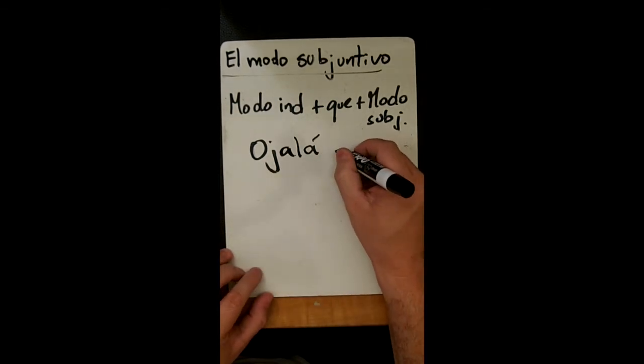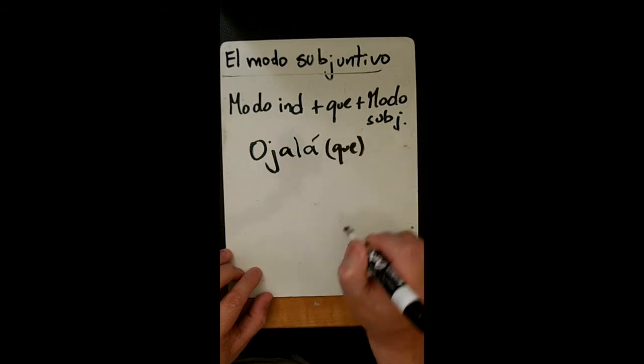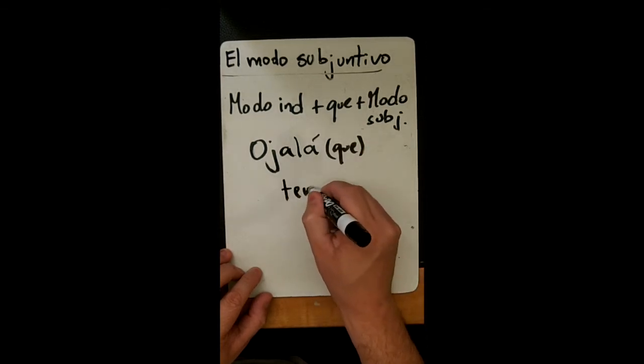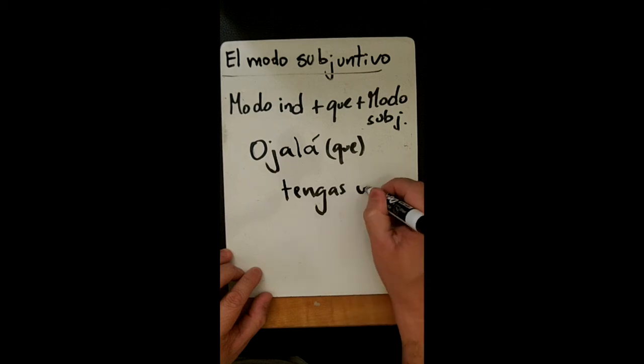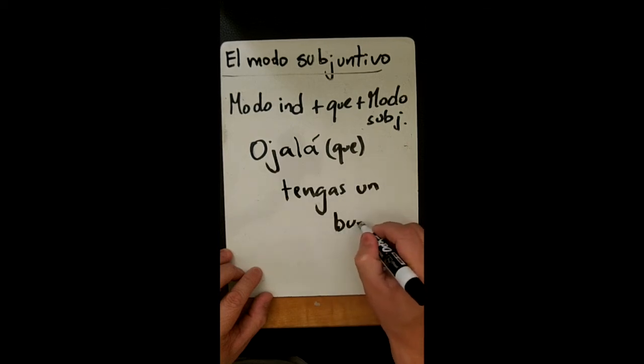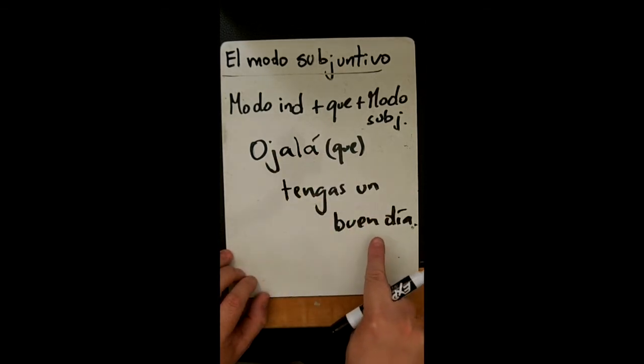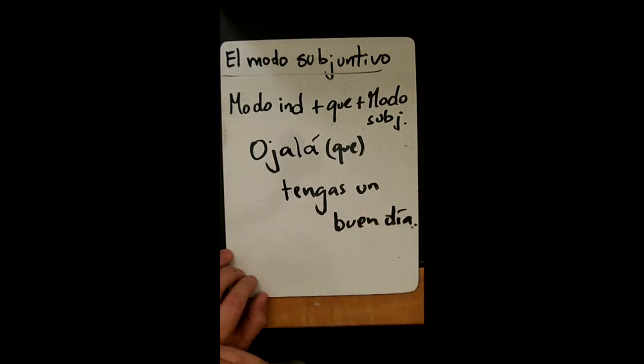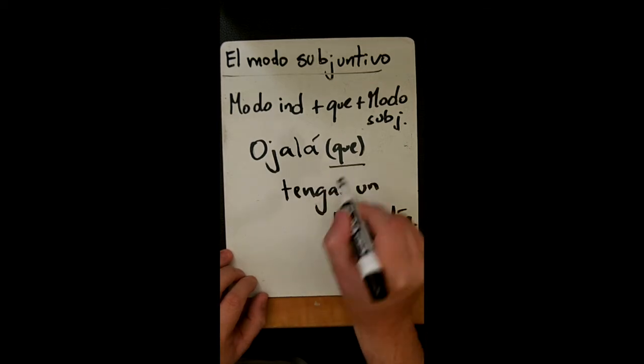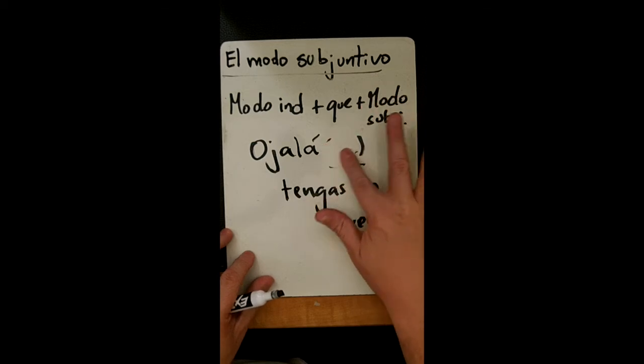Ojalá que tengas un buen día. Okay? I hope you have a good day. Now I put the que in parentheses because you can drop it.